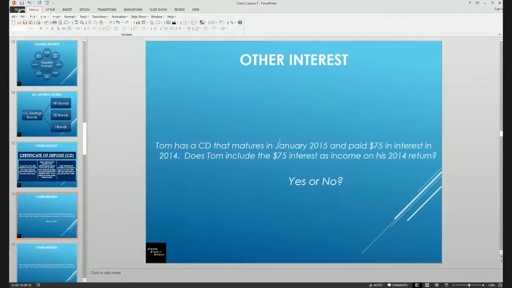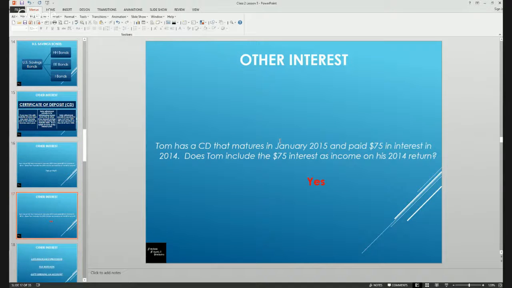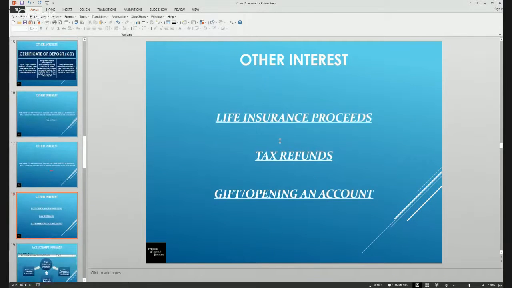In this case, Tom has a CD. It matures in January 2015. He was paid $75 in interest in 2014. Does Tom include the $75 of interest as income on his 2014 return? Yes or no? What do you think? Yes. Other types of insurance, it would be the life insurance proceeds. We discussed that. The tax refunds, we discussed that. And gifts for opening an account, we discussed that as well.